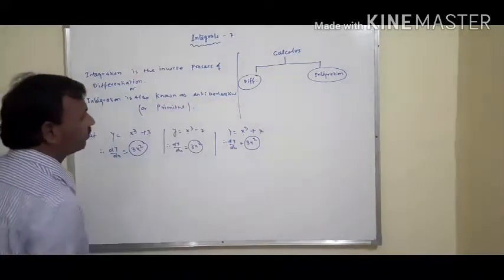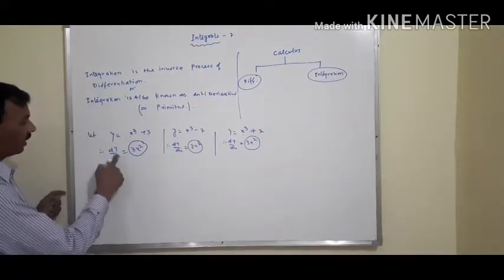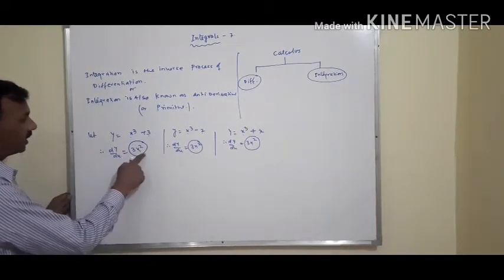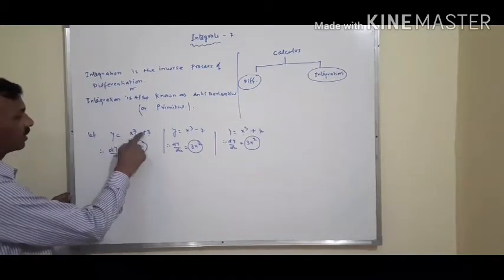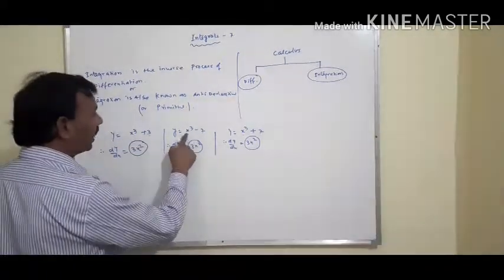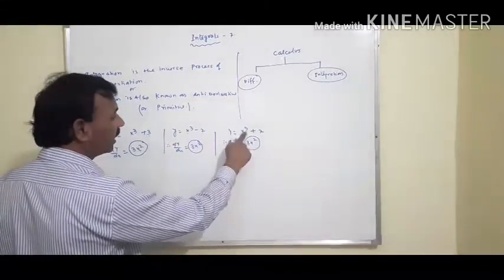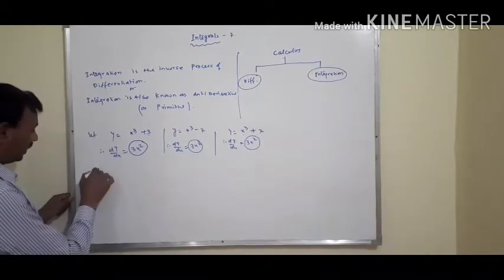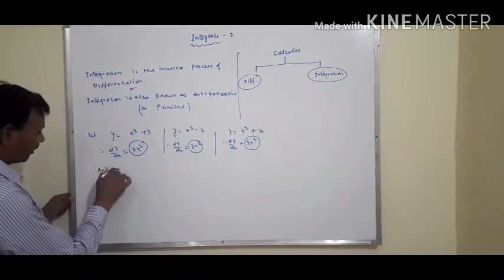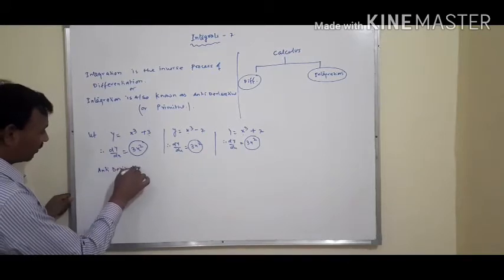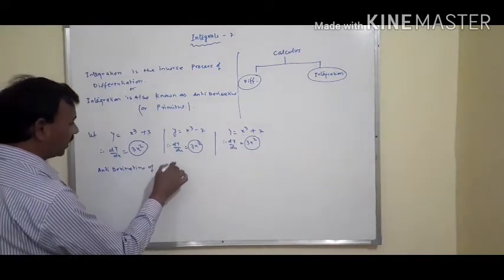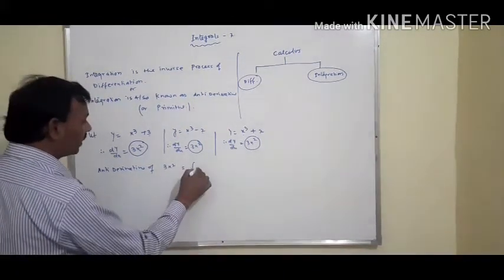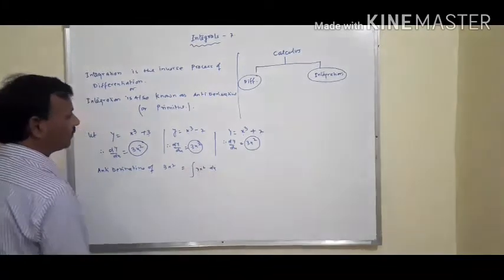Integration is also known as antiderivative. If we take the anti-process, meaning the antiderivative of 3x square, then we get x cube plus 3, x cube minus 2, x cube plus 2. That means the antiderivative of 3x square is denoted by this sign: integral of 3x square dx.